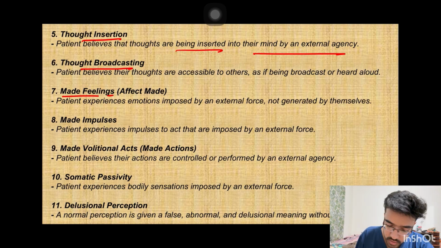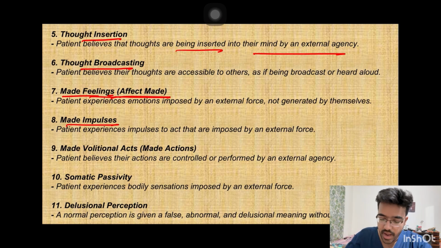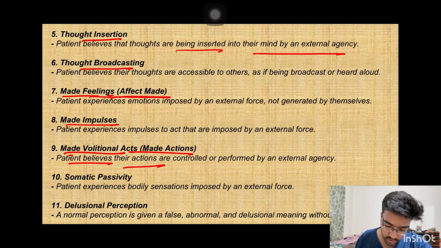There are three made phenomena. First is made feelings or made affect. It means that the patient's emotions will be controlled by an external agency. The patient will feel that his emotions are being controlled by some external person. Made impulses. Impulse is the urge to act upon something. The patient will feel like his impulses are being controlled by someone else. Then there is made volition or made act. The patient will believe that his actions are controlled by someone other, a third person.